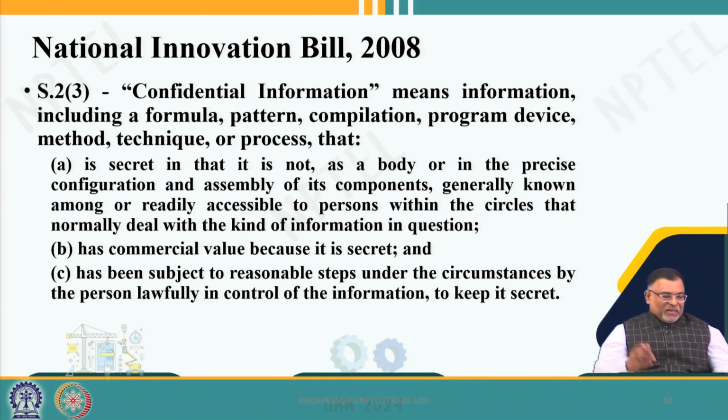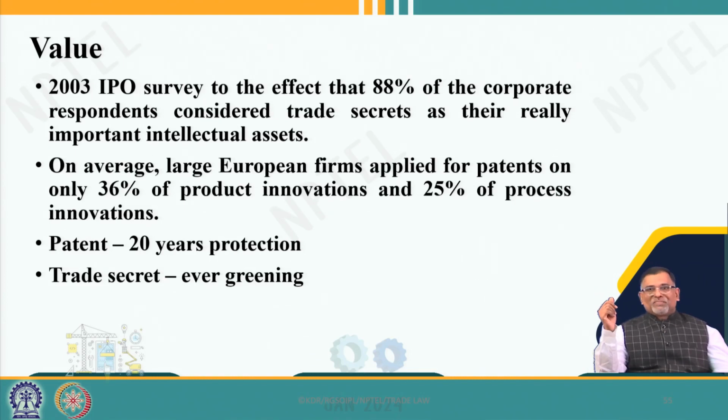So, we have taken the TRIPS provisions as such into the 2008 bill. The bill was never passed, and now the government again wants to come out with a trade secret law, although the data protection bill is passed. Every company knows that they have trade secret assets. Some of them apply for patents, and some of them apply for other means of intellectual property, but most of the companies want to keep their top secrets as trade secrets.